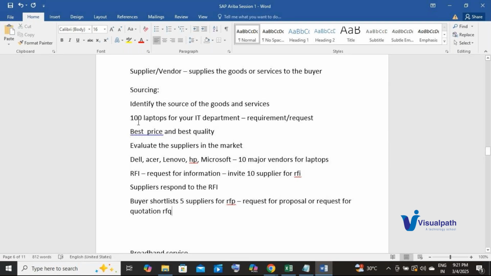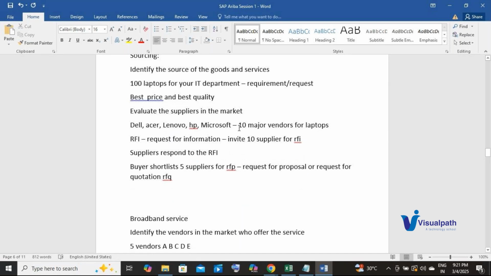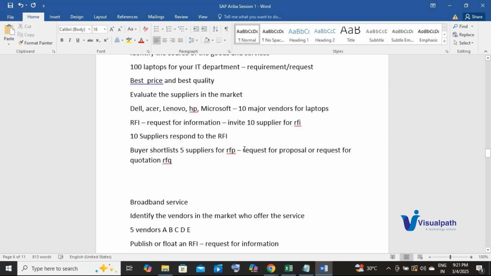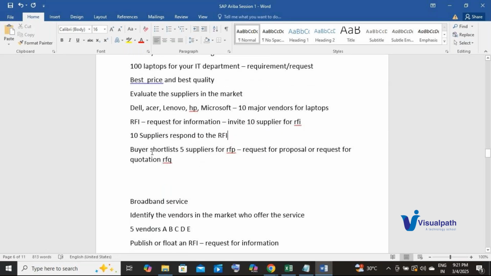Okay, so what did I do initially? My requirement is 100 laptops. To know more information about the 10 major vendors in the market, I have sent an invitation for RFI, which is request for information. All those 10 suppliers respond to the RFI that I have created. Based on the responses, I shortlisted 5 suppliers for the next round.